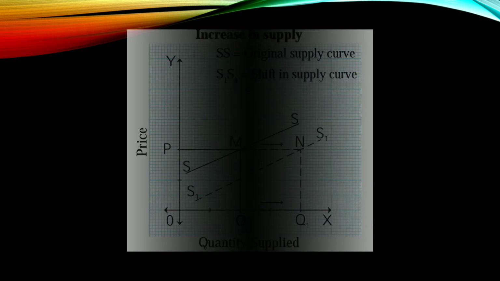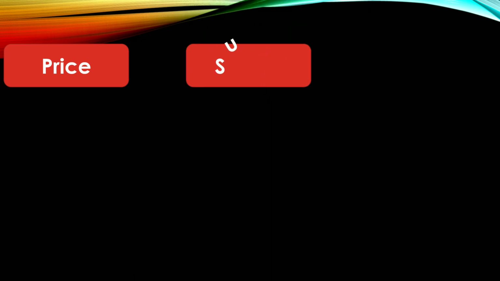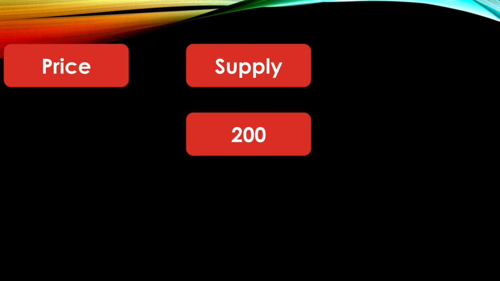Now, second is decrease in supply. In decrease in supply, again we have to show the relation between price and supply. Again, price remains constant.